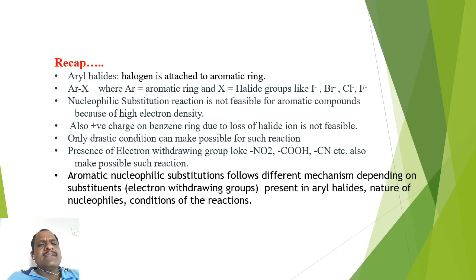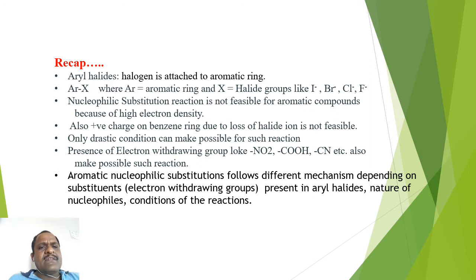Another thing, a positive charge on a carbon of the benzene ring is very difficult to sustain. Why? Because a positive charge on a carbon of the benzene ring disturbs the aromaticity of the benzene ring, or does not follow Huckel's rule, that is the 4n plus 2 pi electron rule.